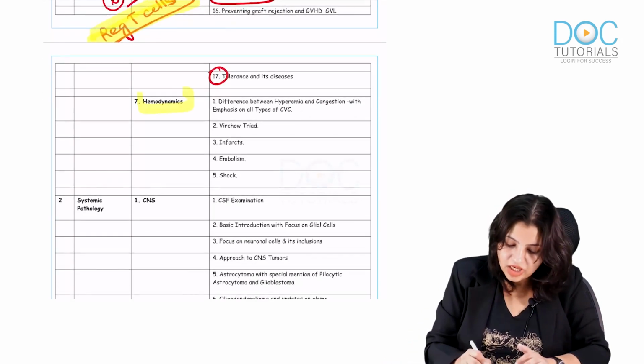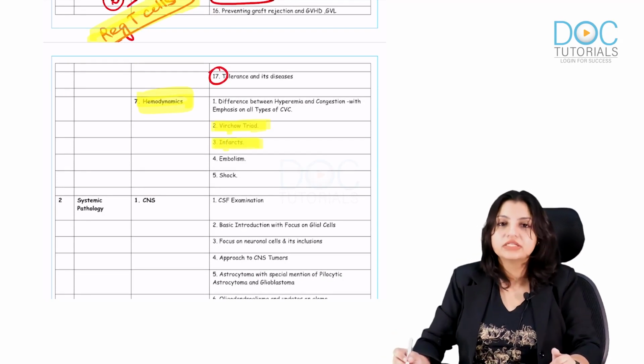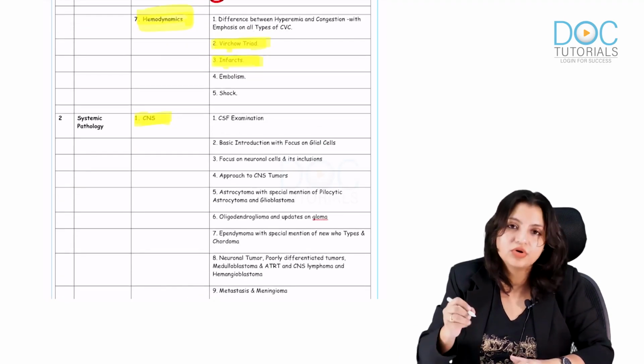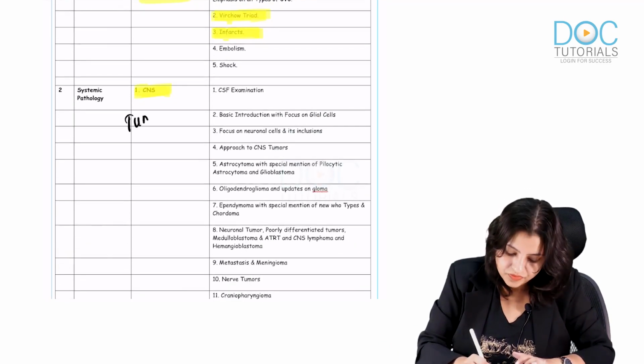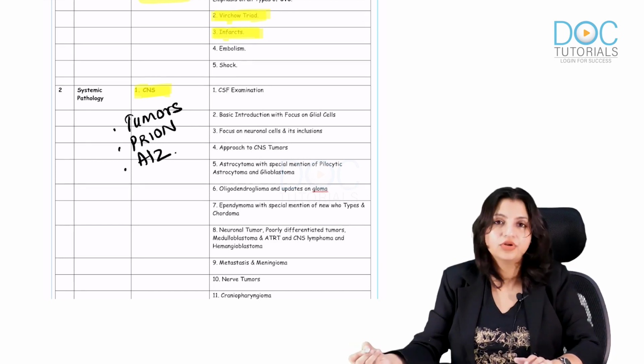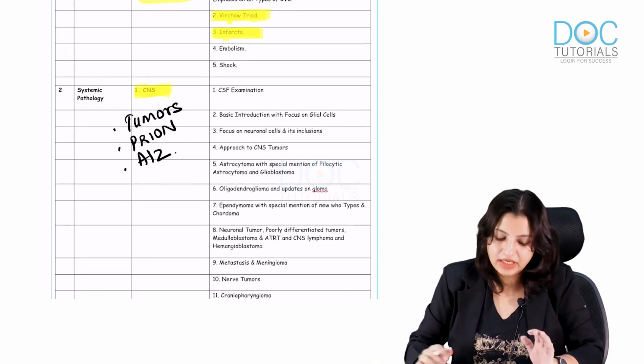Now coming to the hemodynamics, know at least about Virchow's triad and all the types of infarcts. In CNS, what I want you to know is all the tumors, prion diseases, Alzheimer disease. These are the 3 things I want you to know. All the tumors, prion diseases and Alzheimer disease. These are mandatory to be known.